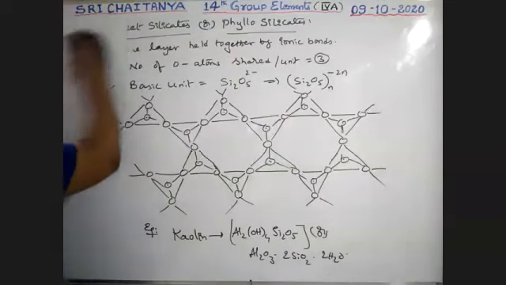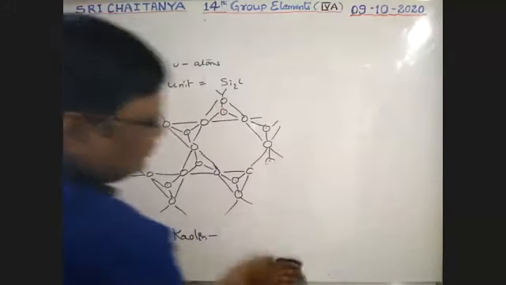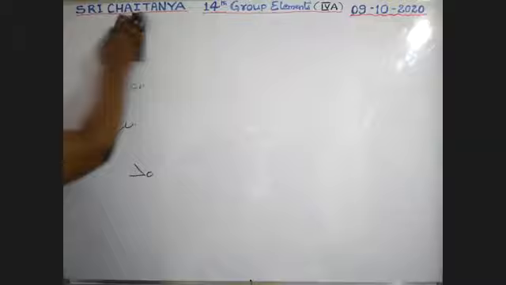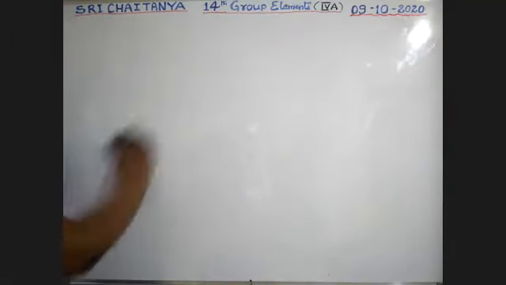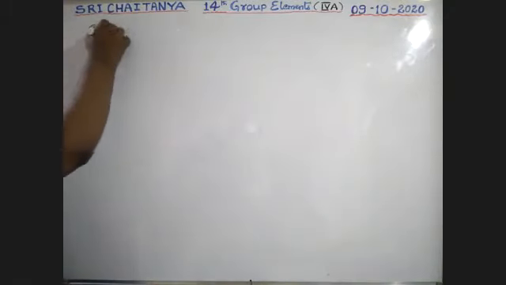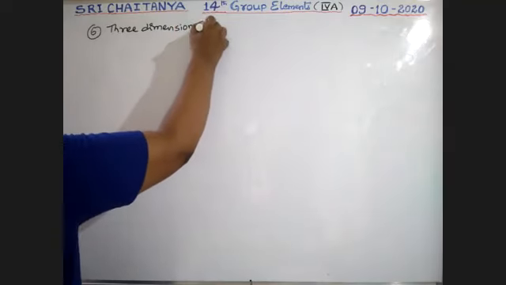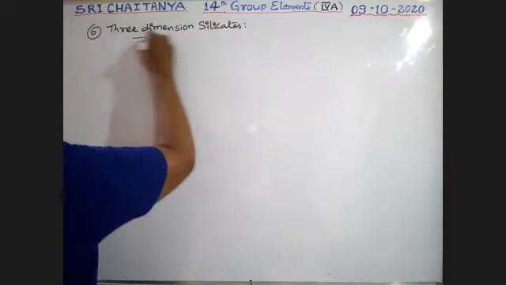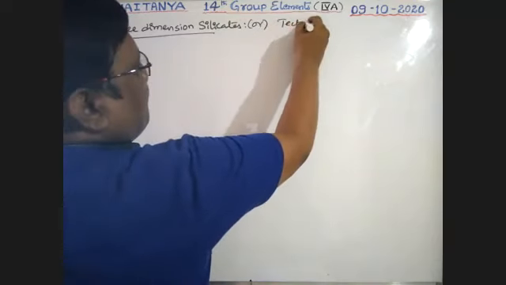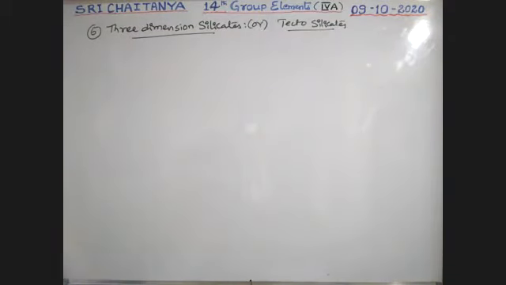Last one, sixth one, three-dimension silicates, which is also called tectosilicates. So tectosilicates, and three-dimensional silicates or tectosilicates.